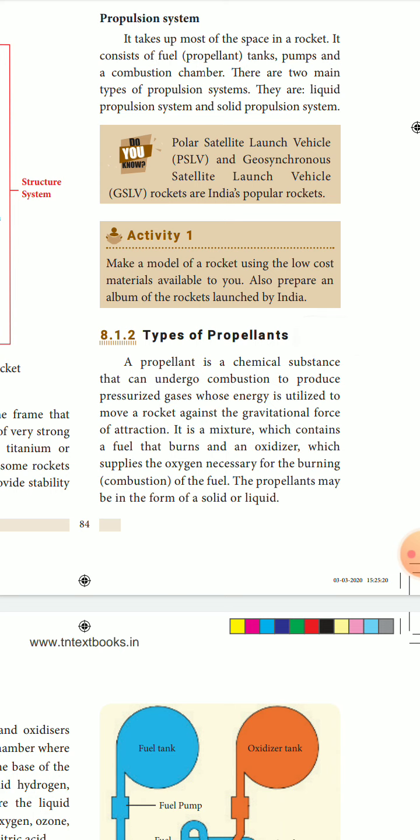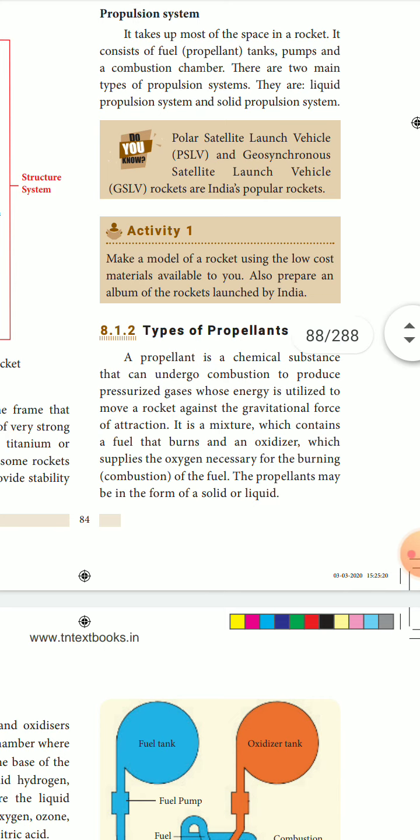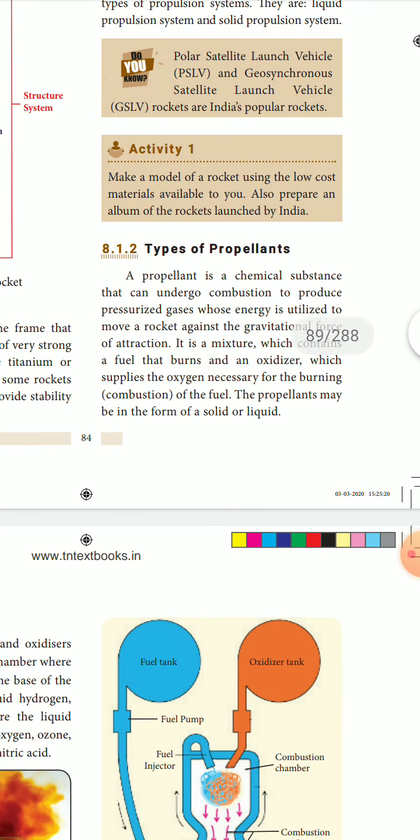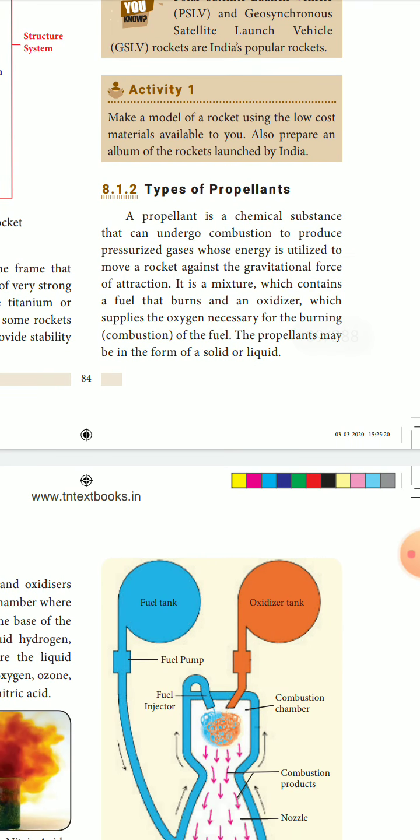So liquid propulsion is there and the solid propulsion system is there. Do you know the Polar Satellite Launch Vehicle PSLV and the Geosynchronous Satellite Launch Vehicle rockets? These are India's popular rockets. Now, types of propellant: solid and liquid propellants are there.